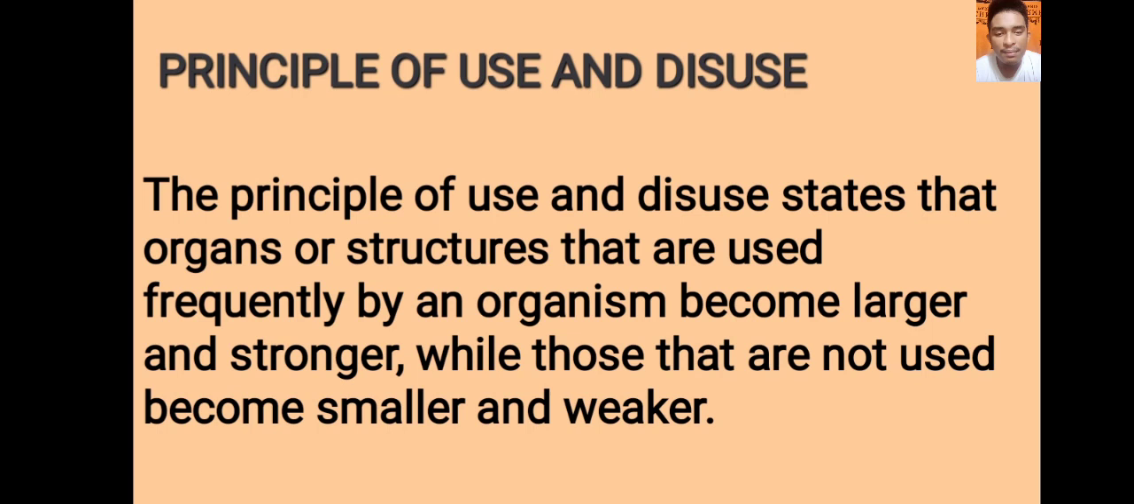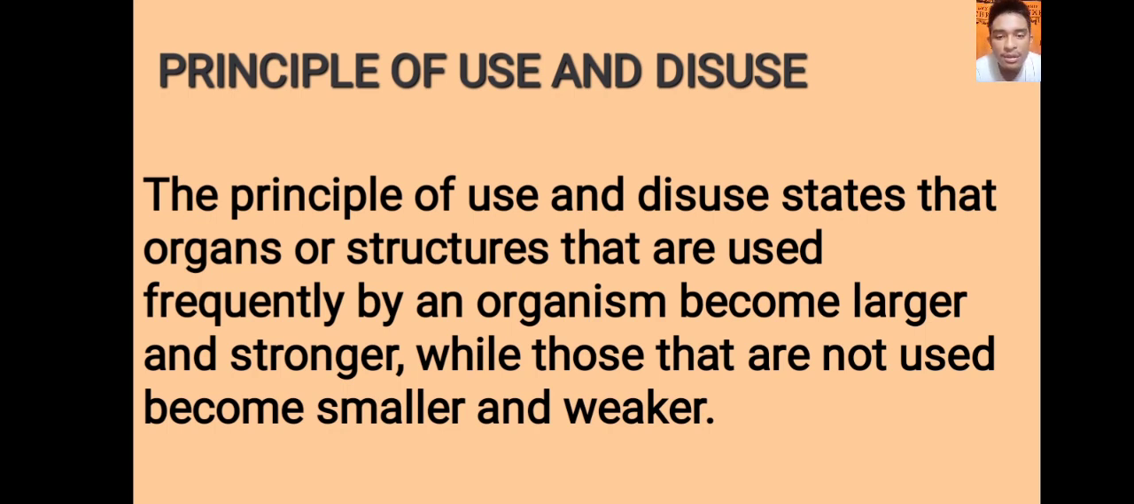Lamarck's theory can be divided into two principles. First, the principle of use and disuse. The principle of use and disuse states that organs or structures that are used frequently by an organism become larger and stronger, while those that are not used become smaller and weaker.